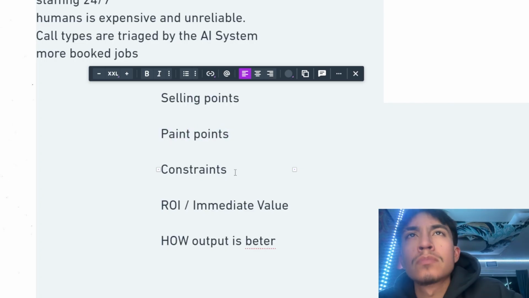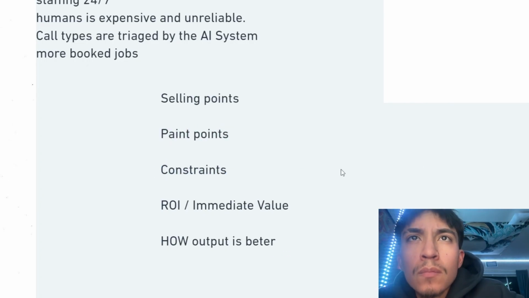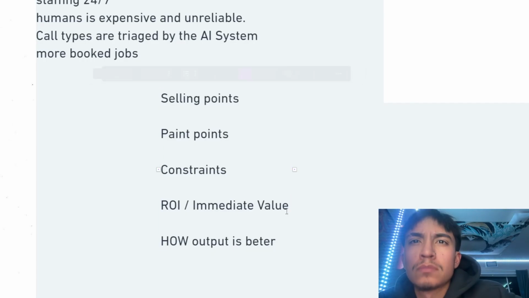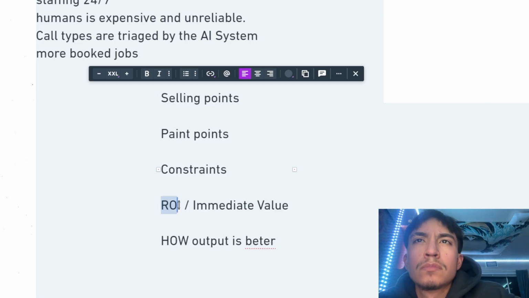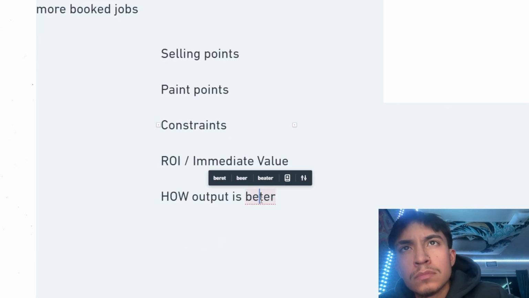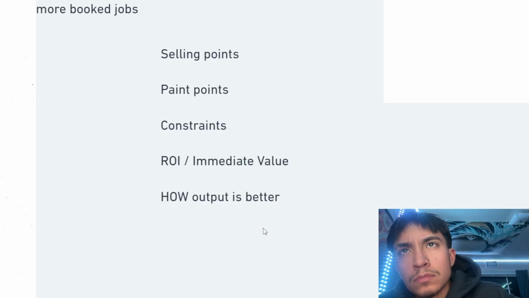Just understanding what these things are. And then constraints. This is their limitations. What are they limited by, either physically or systematically inside of their business? And then we focused on finding out what's their return on investment. If they spend money with us, what do they get in return? What is that immediate value? And then how do we make their existing output better? That's what we looked for when we were doing this research.